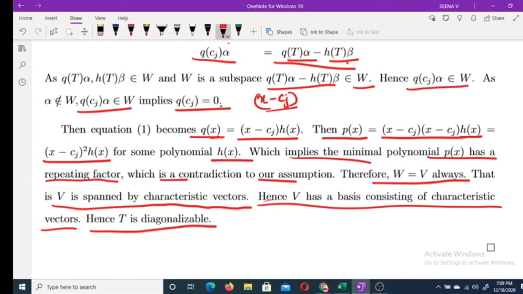That's all for today's class. With this, we are closing this section, invariant subspaces. This result is very important. Usually, this problem is asked as an essay question.